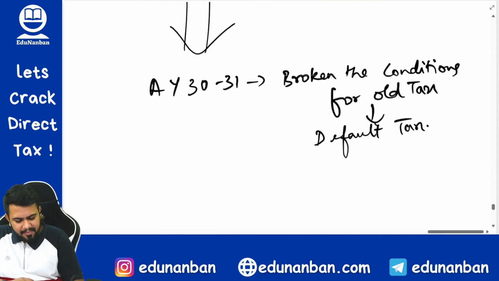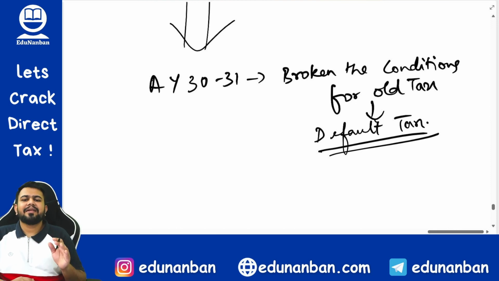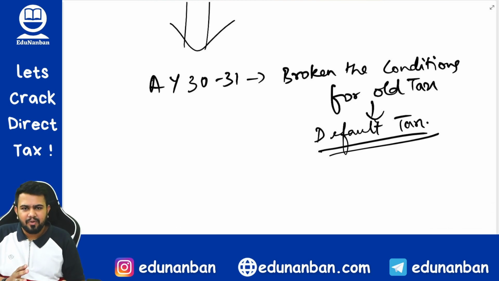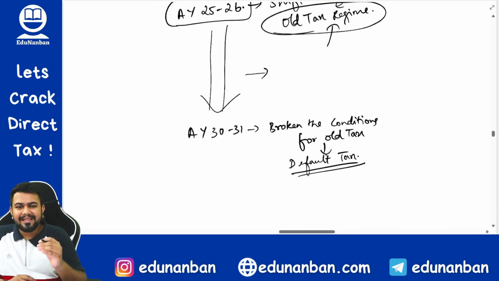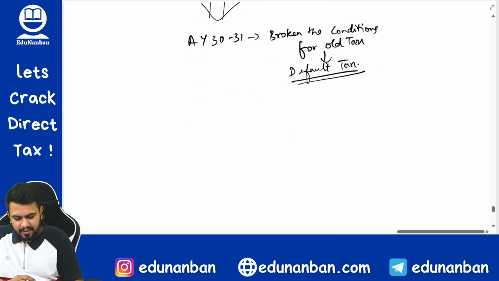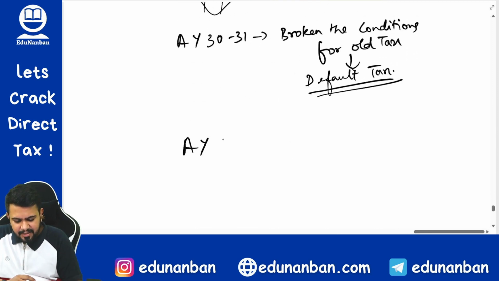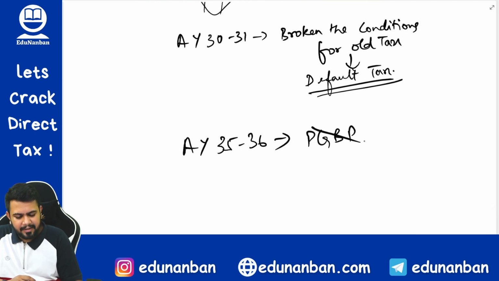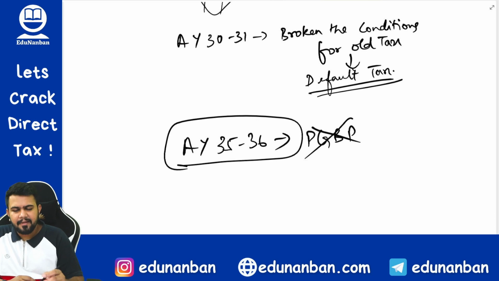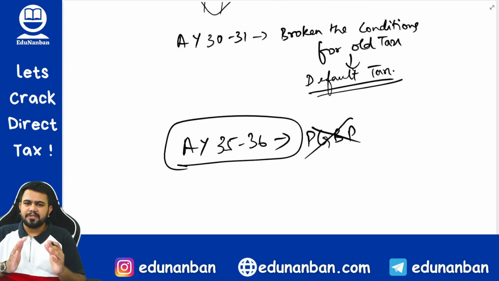Now, after coming back to the default tax regime, forever he will lose the right to come back to the old tax regime. That option will be gone forever as long as the person is having PGBP income. Now let's say in assessment year 35-36, this person is not having PGBP income at all. In such a case, this person can now exercise the option once again.